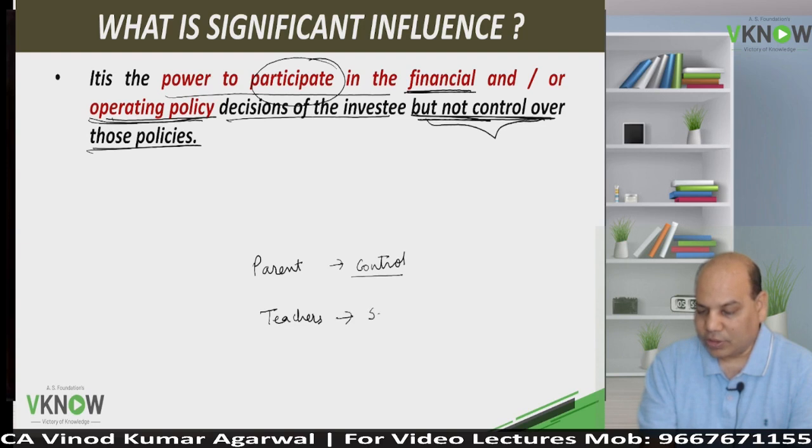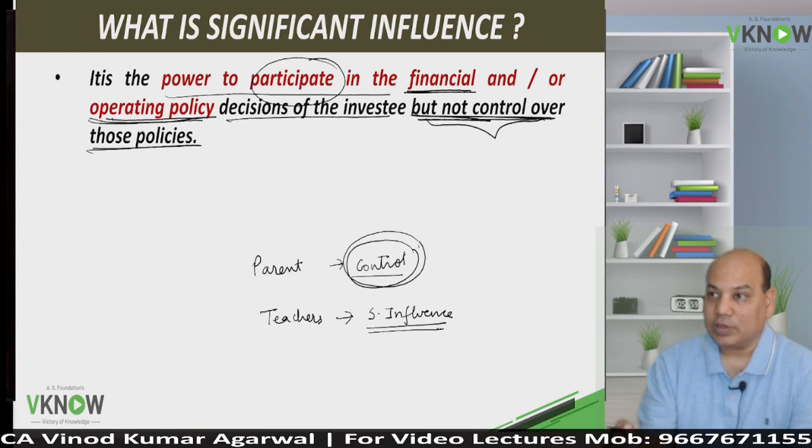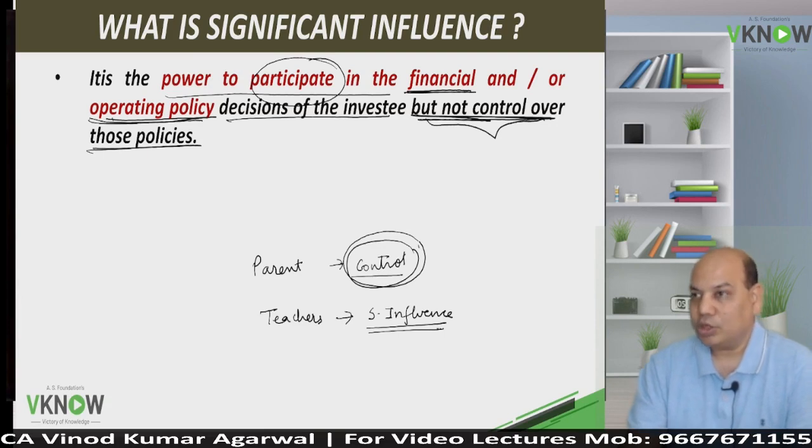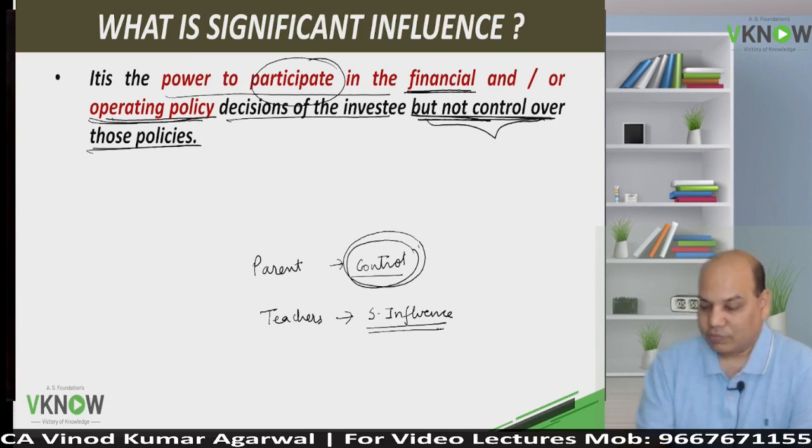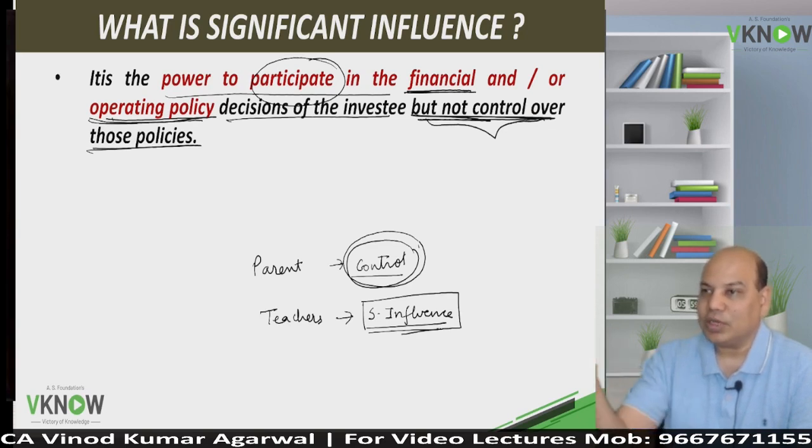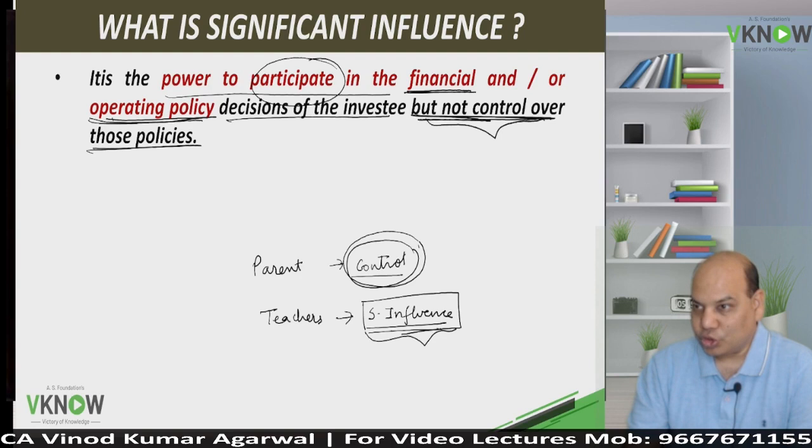We have only significant influence over you. We can influence you, but we can't control. But parents can control. Parents will say, if you don't study, we will not give you a mobile phone, we will not give you pocket money, and then you have to follow their instruction. But we as teachers can only guide you that you should study so that you will perform better in the exam, you will become a good person, you will get a good career opportunity. That is called only significant influence.